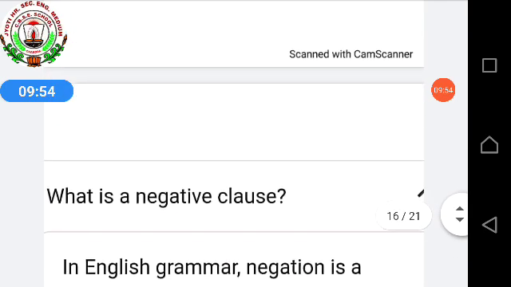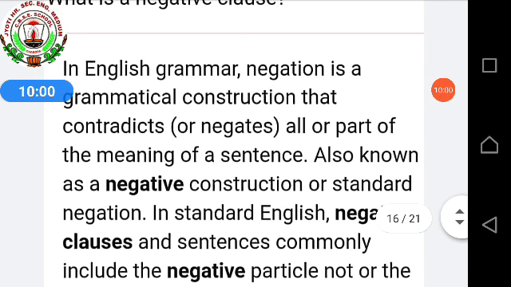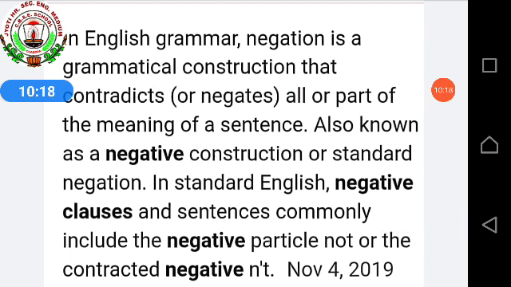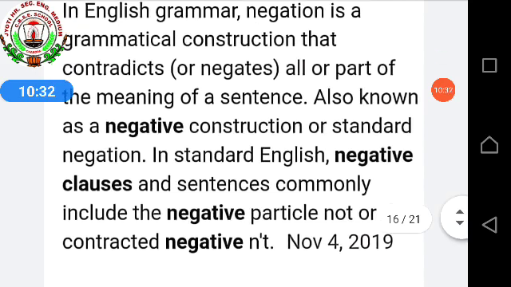Next, what is a negative clause? In English grammar, negation, I told you, negation or negative, both are the same. In English grammar, negation is a grammatical construction that contradicts or negates all or part of the meaning of a sentence, also known as a negative construction or standard negation. In standard English, negative clauses and sentences commonly include the negative particle "not" or the contracted negative "ain't."